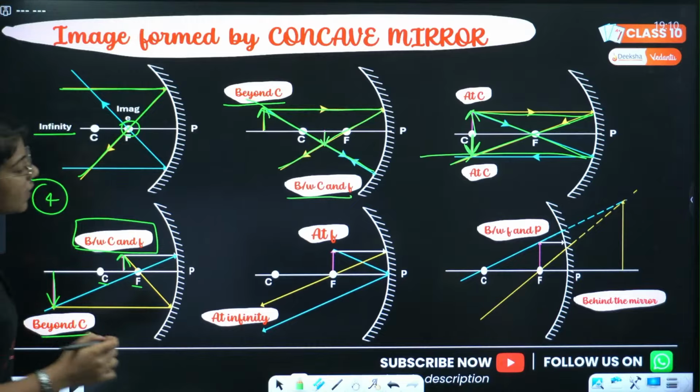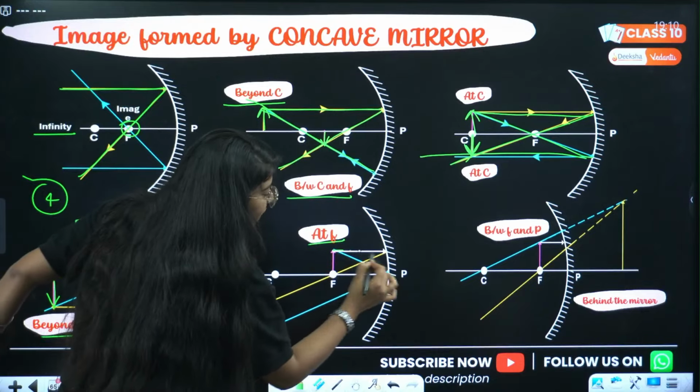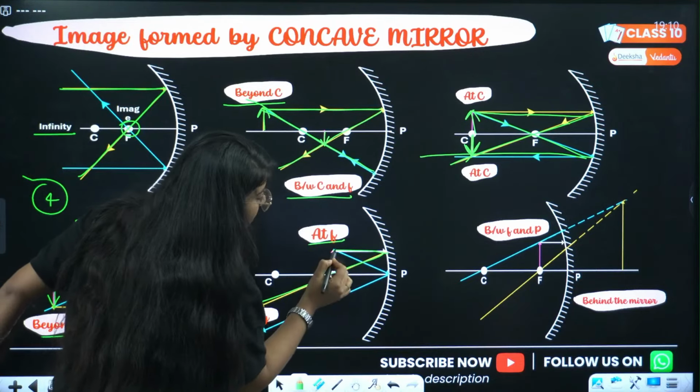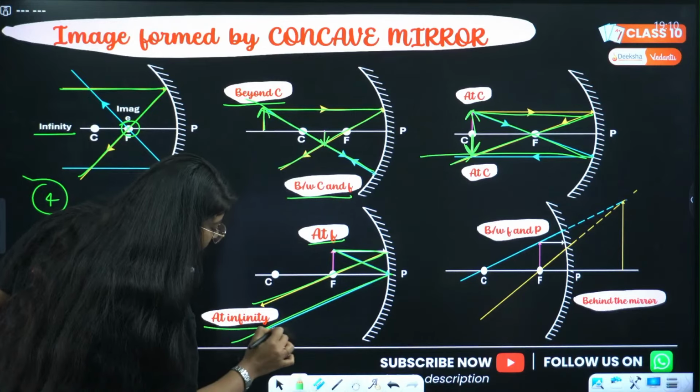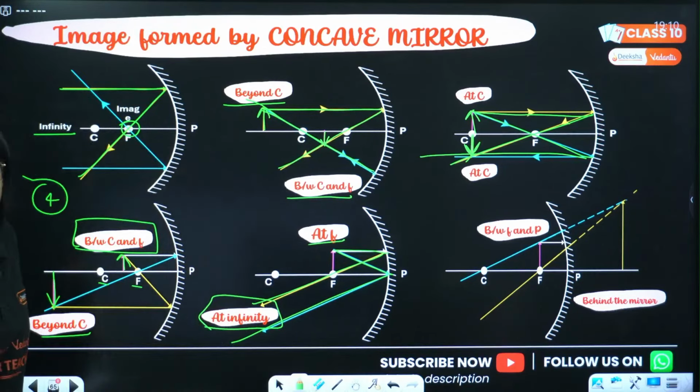Great. Then the object is at focus. One ray goes parallel, one ray into focus. Then another ray goes to the pole, gets reflected, and the image is being made at infinity.